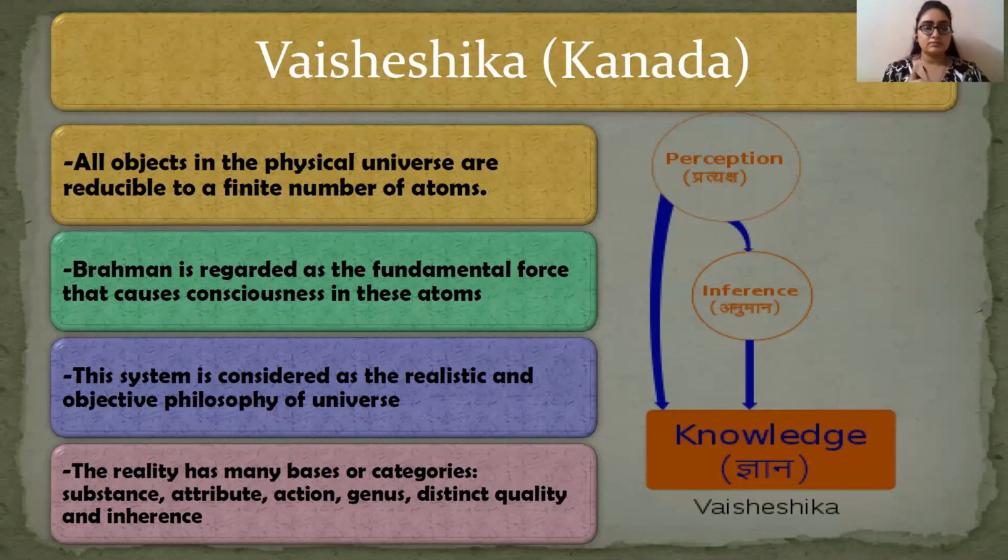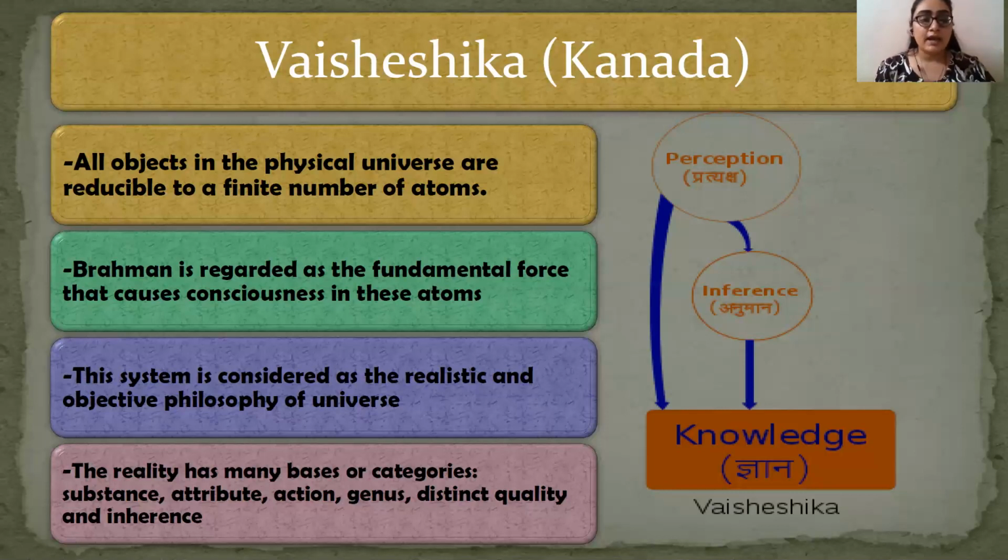So this system is considered a realistic and objective philosophy of the universe. Basically, Vaisheshika deals with atoms which are created by the universe. So ultimately the Vaisheshika school is dealing with the philosophy of the universe.